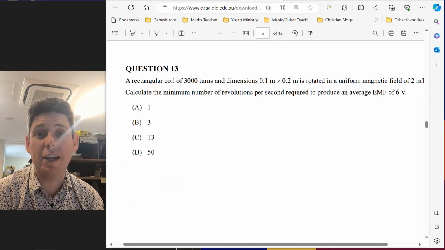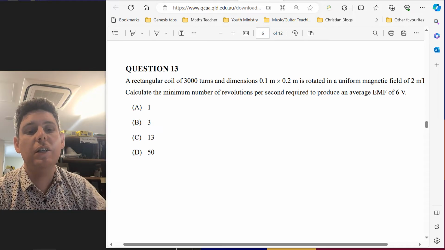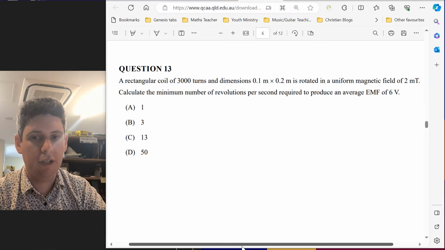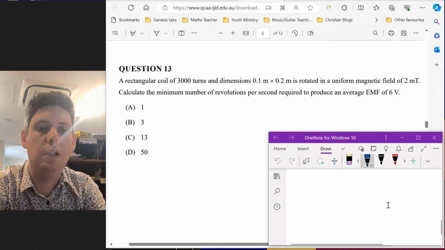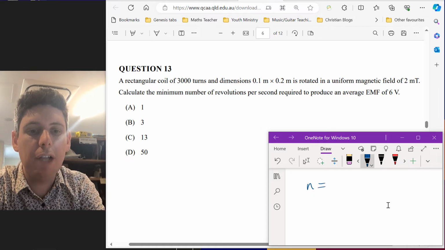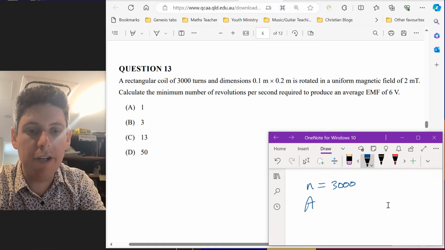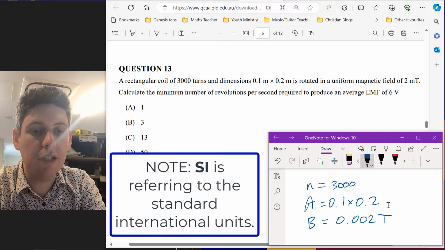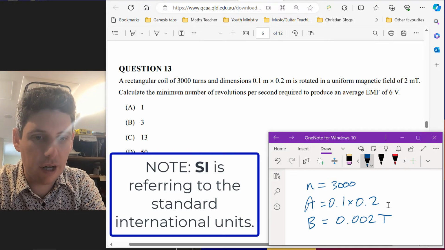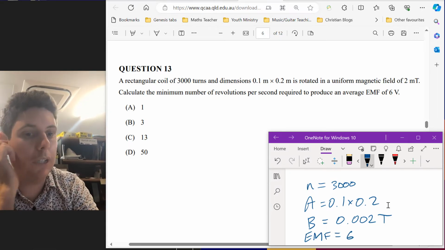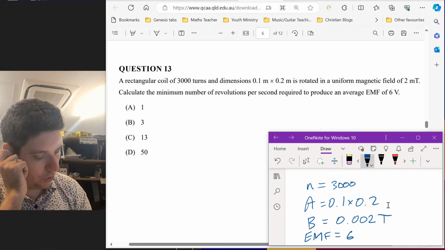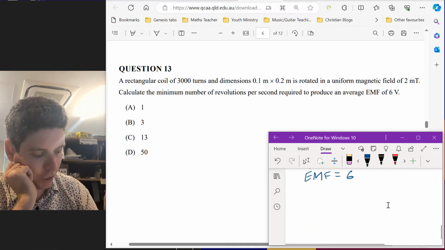Okay, question 13. We've got some numbers here. Probably going to need a calculator and our formula sheet. It's asking us to calculate the minimum number of revolutions. It looks like it's given us little n. It's given us the area, or the dimensions of the area at least. It's given us B, that many Tesla, converted to SI, divided by 1,000. And it's given us the EMF. So we need to sub this in to page 3 of the formula sheet.